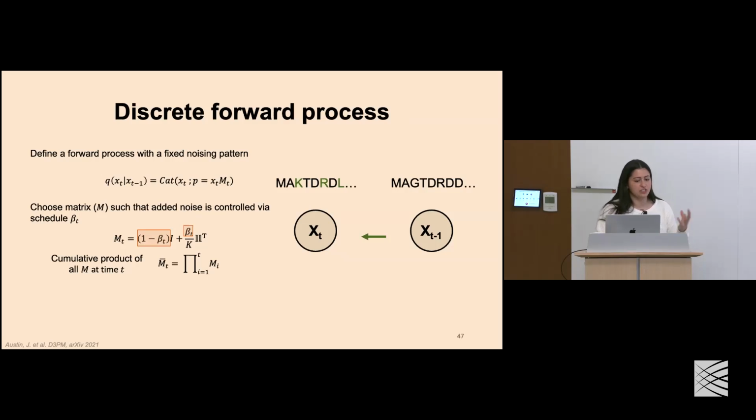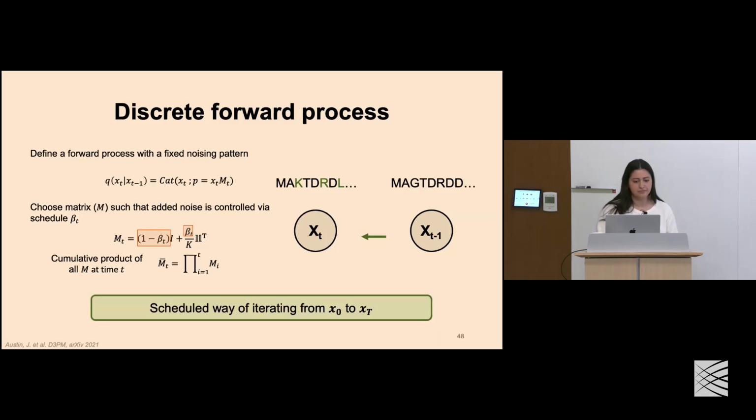Again, in this case, we're choosing some matrix M now instead of alpha, defined in such a way that we can control the noise being added at each time step. So we're just redefining a Markov matrix so that we can taper how frequently those mutations are occurring. Okay, great. So now we have this iterative way of going from x naught to x at small t.